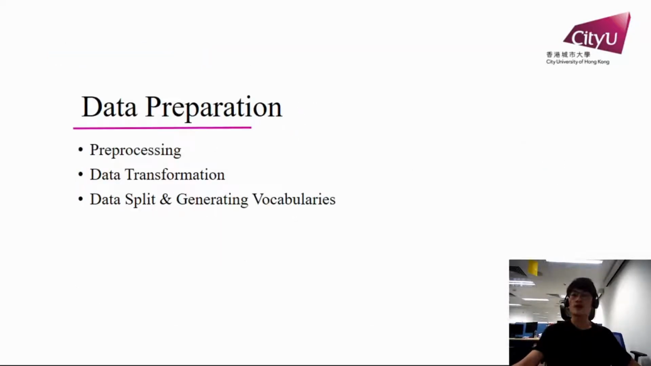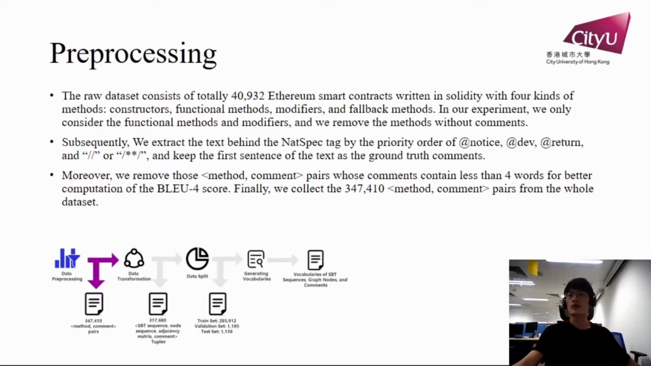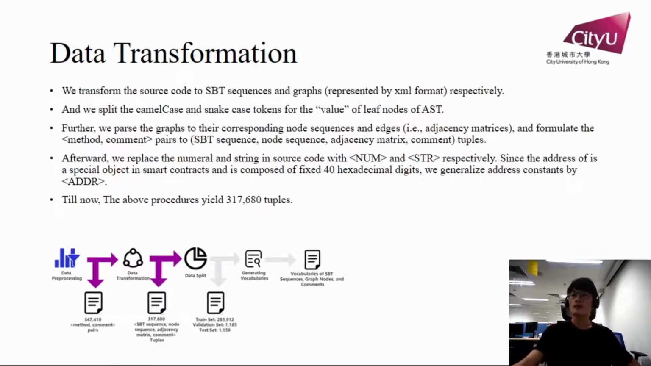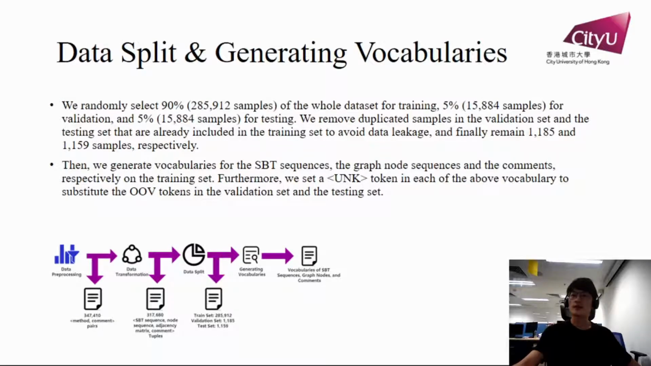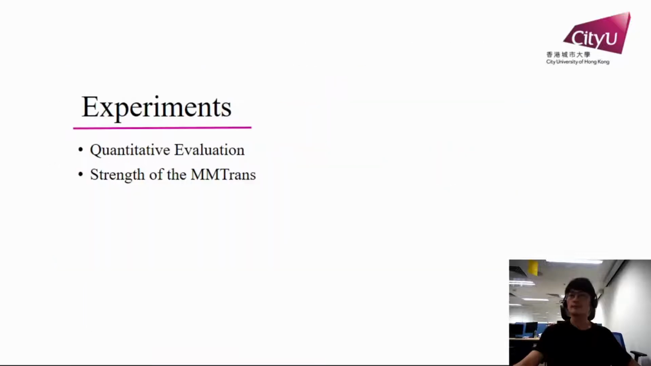In this part, we introduce the data preparation of this work. The initial data set consists of 40932 Ethereum smart contracts. After the data preprocessing, we constructed a smart contract code summarization data set of 347410 method comment pairs. Then we transform the source code to SBT sequences and graphs, respectively. And finally, we split the data set into train, validation, and test sets, and generate 3 vocabularies for SBT sequences, the graph node sequence, and the comments.